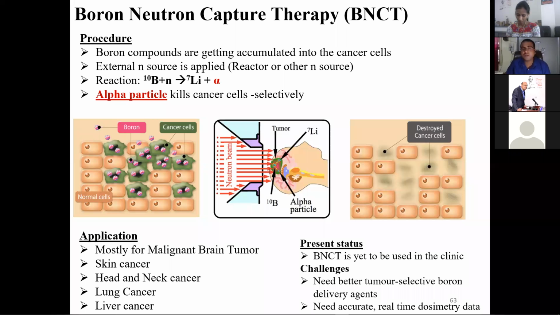But there are a lot of challenges in this. First of all, BNCT is yet to be used in the clinic, because boron compounds should be localized fully. If not localized, and it goes to the normal cells, the normal cells will get an unnecessary alpha dose. That is not suitable, and we require a huge amount of accurate and real-time dosimetry data. Those things are not done. Mostly Japanese scientists are working on this, and there is a lot that can be done. Organic chemists have huge scope in this particular work.